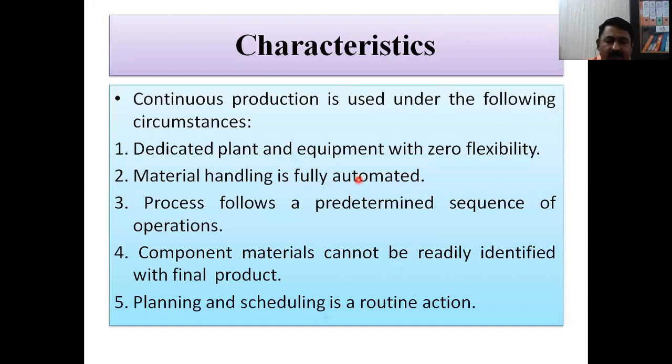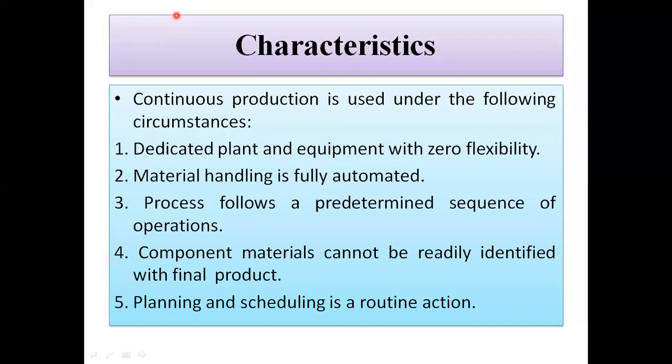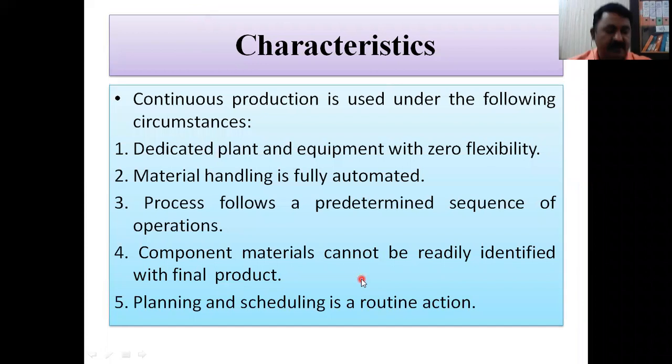Then let us go to some of the characteristics. So here you can see the characteristics. Continuous production is used under the following circumstances. Let us see one by one. Dedicated plant and equipment with zero flexibility.